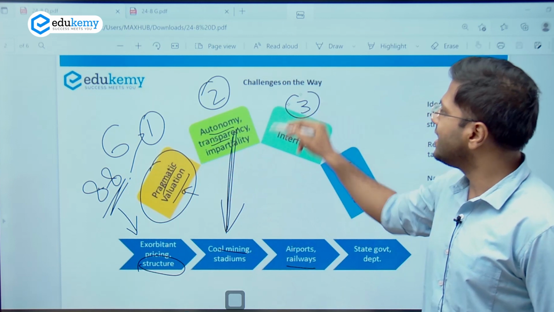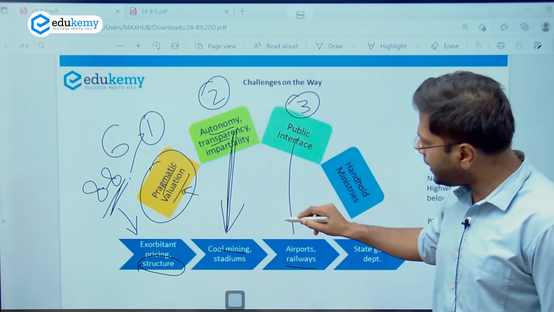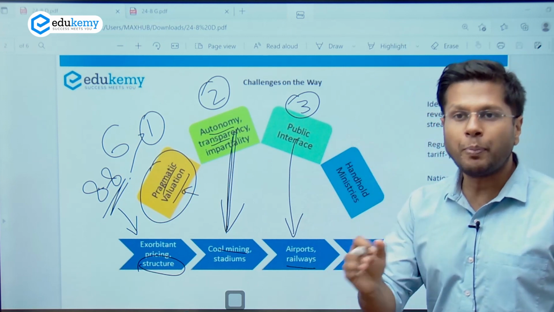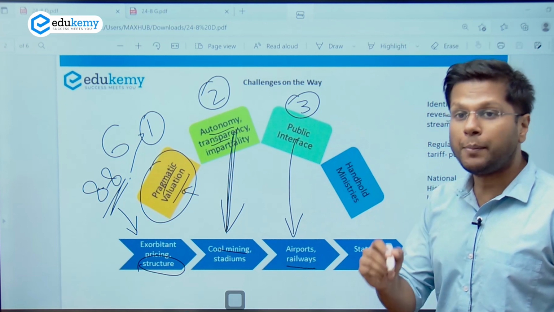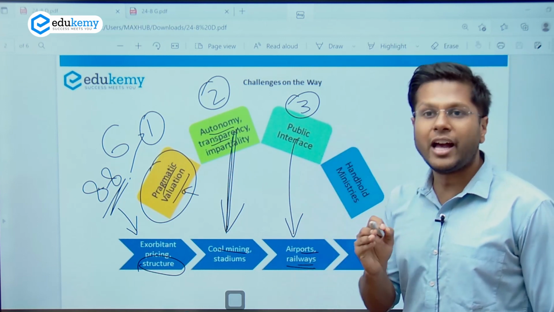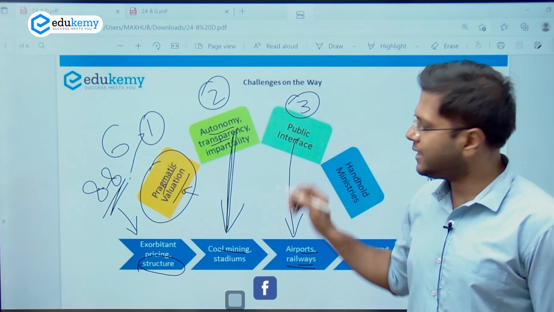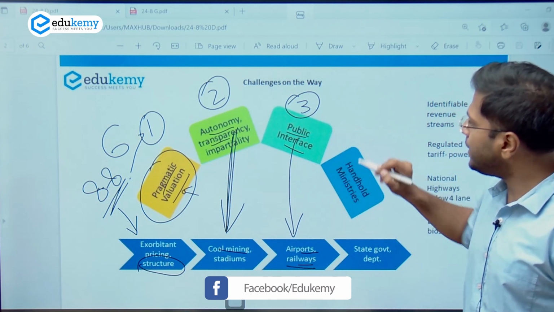Bureaucracy has to be decreased. The third is public interface. Many of these private participations will be in places where there is more public interaction, and government will not have to interfere in these places. For example, power sector, airport, railways. The private players need to have a mechanism to generate profit, and therefore there must be less interference from the government in public interfaces as well.